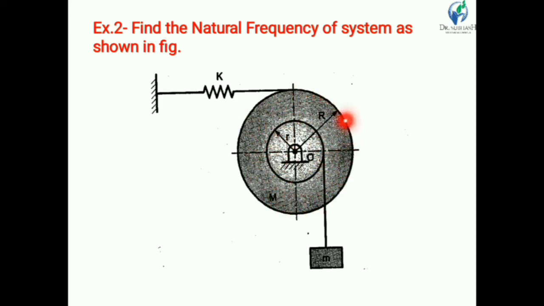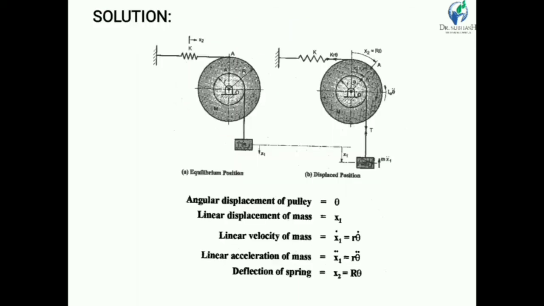The total mass of this pulley is capital M, and small m is attached at the end of the string, and this string is wound around the smaller step of the pulley, and another string is wound around the larger step of the pulley. The spring has stiffness K. So this is the system. Now this is the equilibrium condition. Now let us consider mass m is displaced through x1 distance, and because of that the spring is displaced through x2.